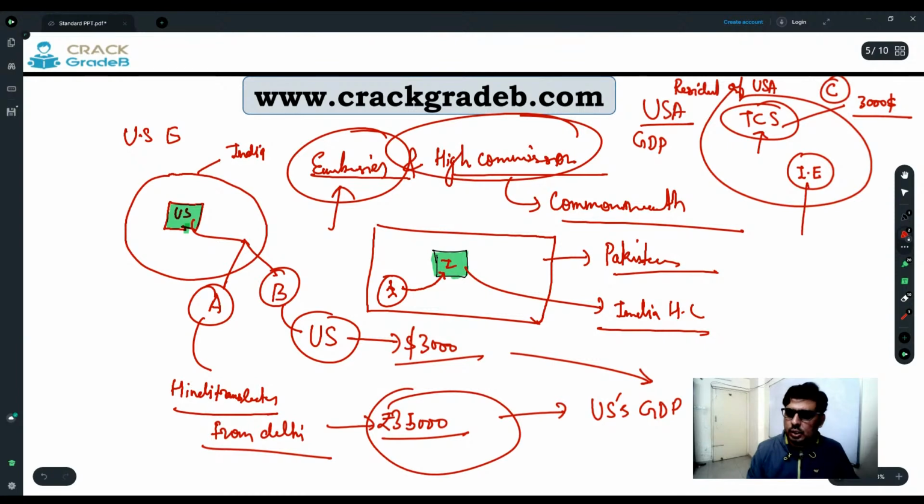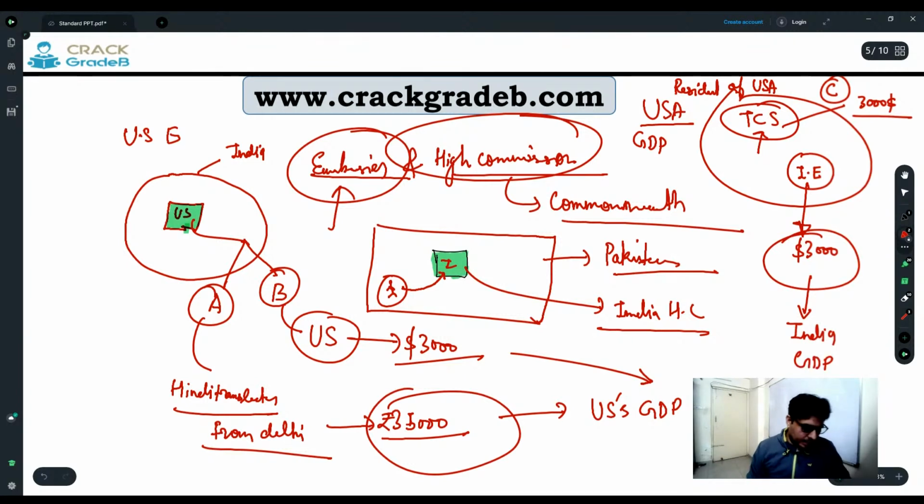Whereas this is the Indian embassy in the USA, and there is one Indian, from India, working here, and he is also getting a salary of $3,000. So his salary will be part of which country's GDP? His salary will be part of India's GDP. Is it clear?